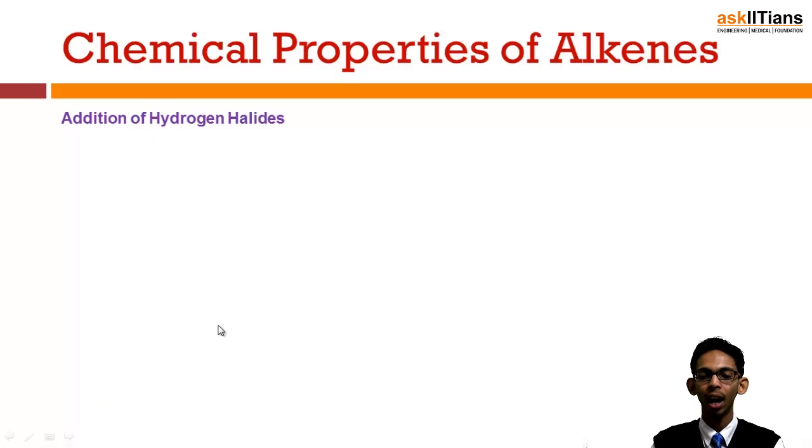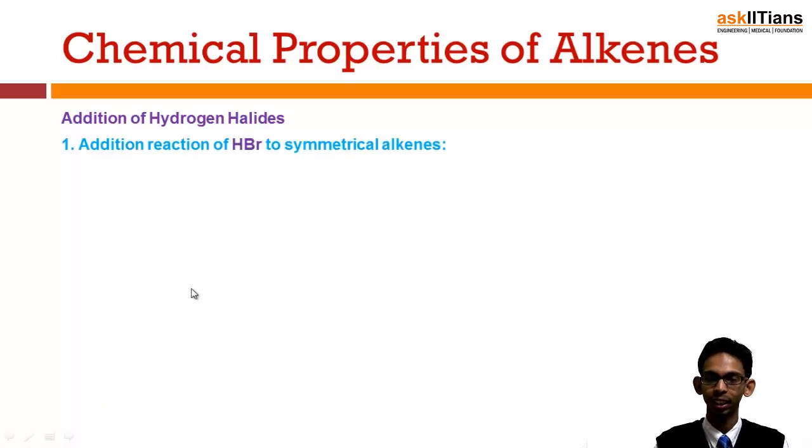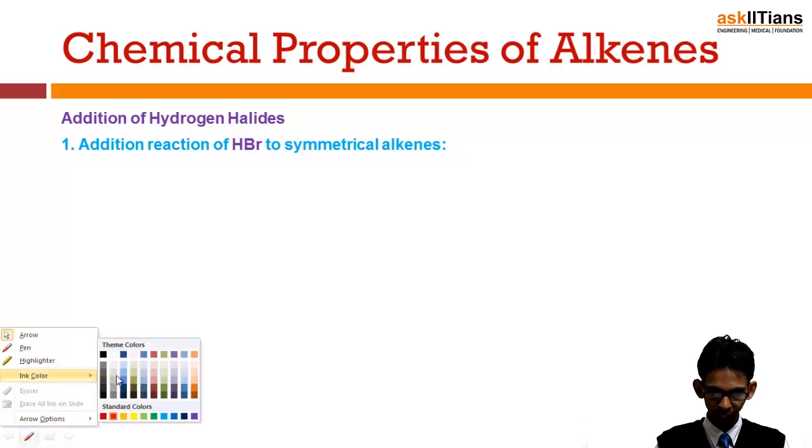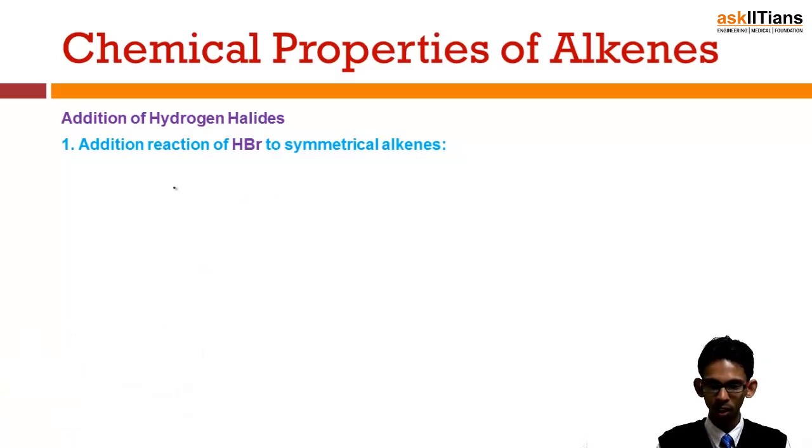Now addition of hydrogen halides, let's say addition of hydrogen bromide. Now this is a special reaction. What happens? Let's take an example in which HBr is added to a symmetrical alkene. Symmetrical alkene means the alkene in which both the carbons along the double bond are similar. This is the ethene molecule, and both the groups are similar in this. So if we add HBr to this, what happens?